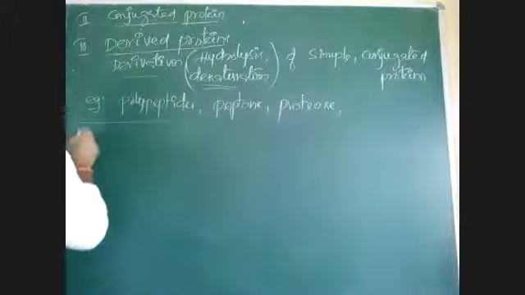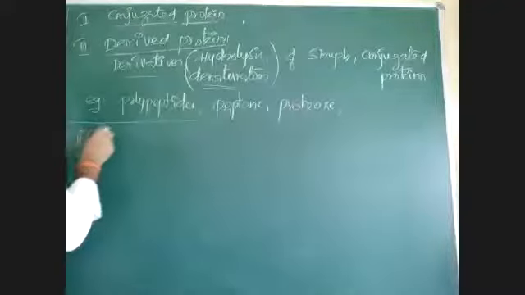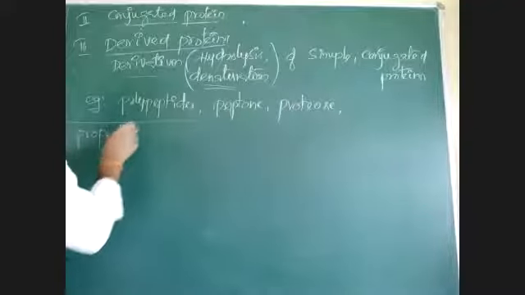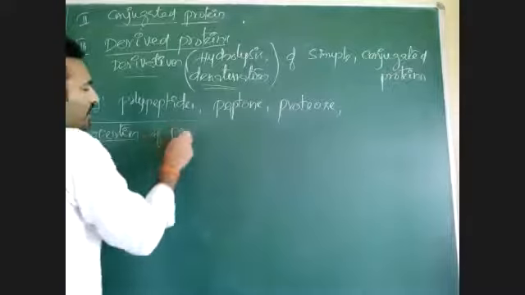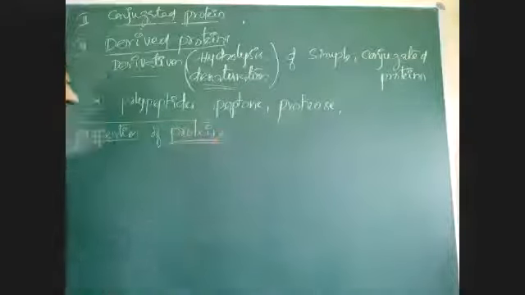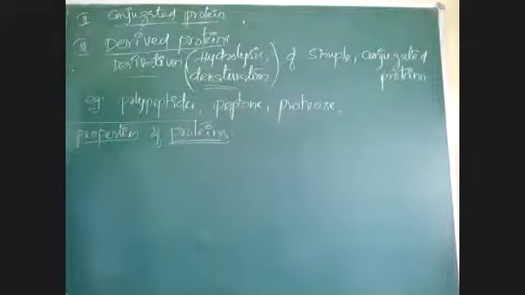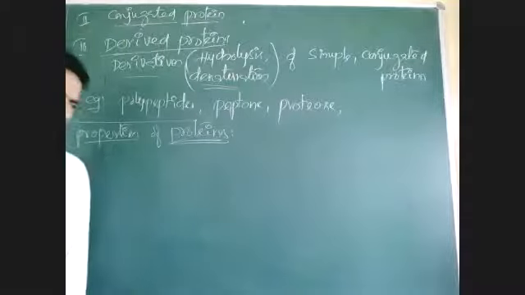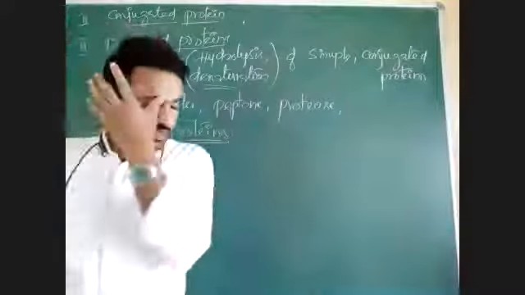Now, see the properties, that is, classification of proteins is over. Properties of proteins. Especially in physical properties, all are normal, like they are soluble.